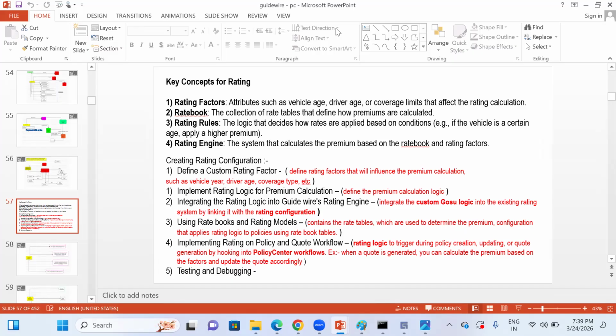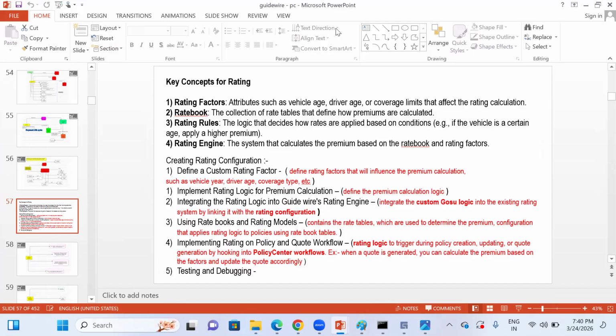Second, rate book. The rate book is a collection of rate tables which defines how the premium is calculated.